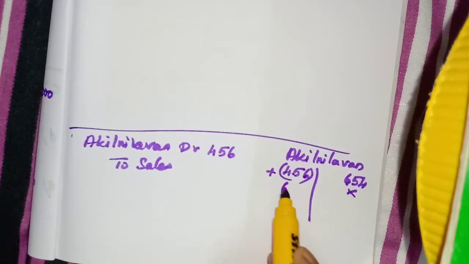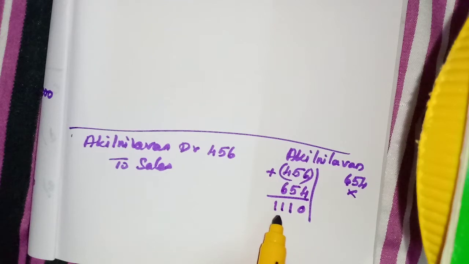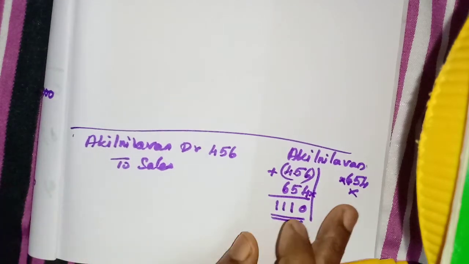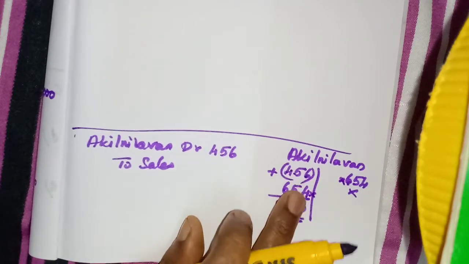654. So if we debit this much amount, we will get the 456. This one will get cancelled. Instead of crediting, we are debiting. This will get cancelled, so it will have a balance of 456. Understood? Wrong side and wrong amount.